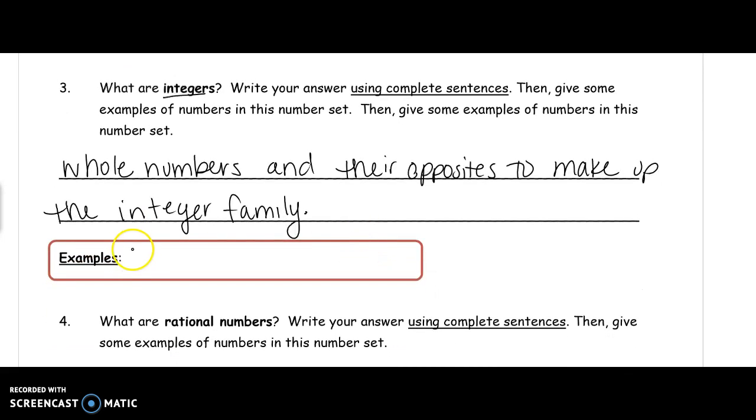So we're going to have a squiggly, okay, our bracket. And I'm going to start over here with 0, 1, 2, 3, and I'm going to move on. Now, what is 1's opposite? We would say it's negative 1. 2's opposite is negative 2. 3's opposite is negative 3. Okay, we're going to continue going all the way to the left as well. So integers are these whole numbers, 0, 1, 2, 3, and their opposites, -1, -2, -3, and so forth.